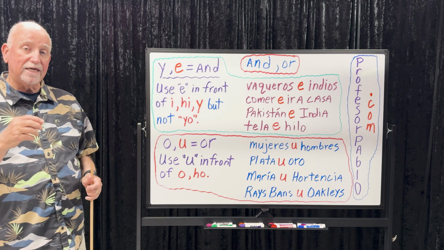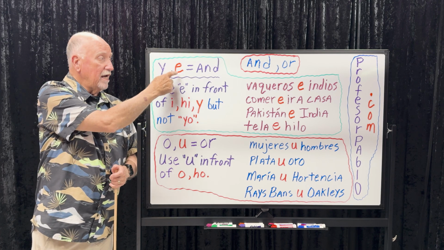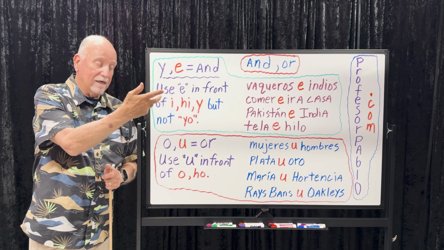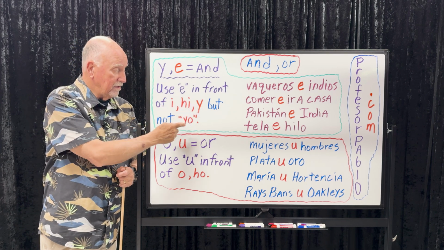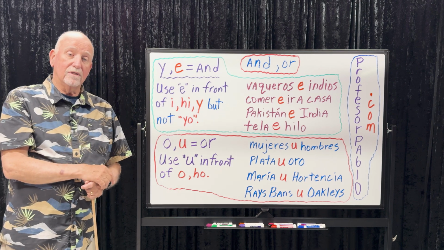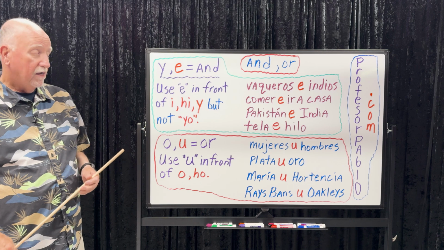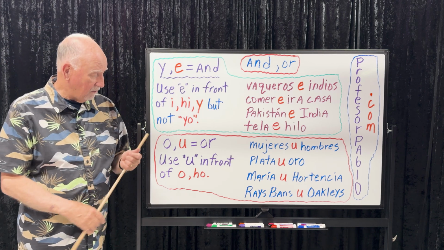There are two ways of saying and, E and Y. The only time you use E for and is when the next word, the word after and, starts with I or HI or the letter Y, but you don't use it in front of yo. Y yo, mamá y yo, mom and I. Let's take a look at or. There are two ways of saying or. There's O and U. Let's see how it works.